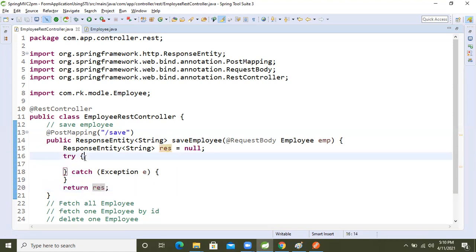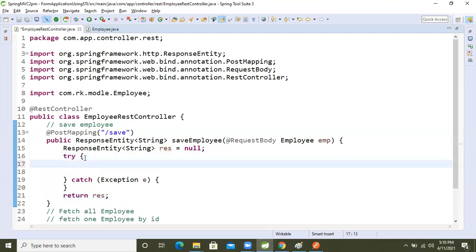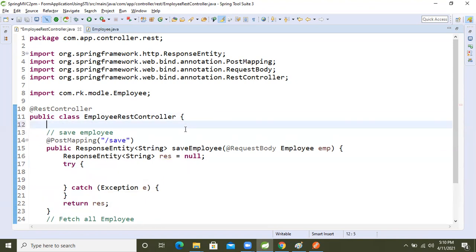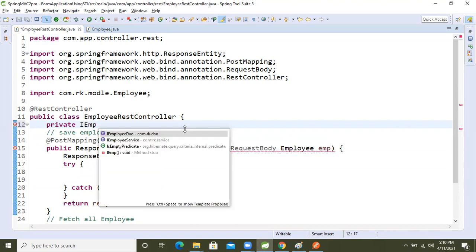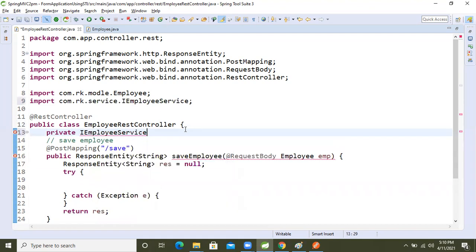Now let's come inside this and write the logic. If we want to save the data, we will autowire the service, because we wrote the logic in the service class and the DAO layer. For that, private EmployeeService service, we call that interface.